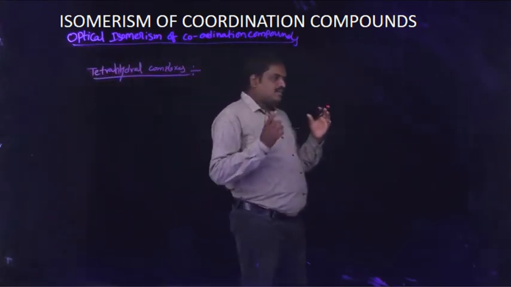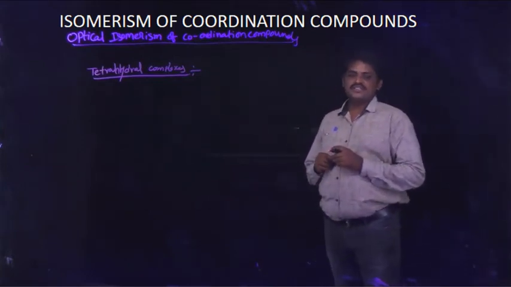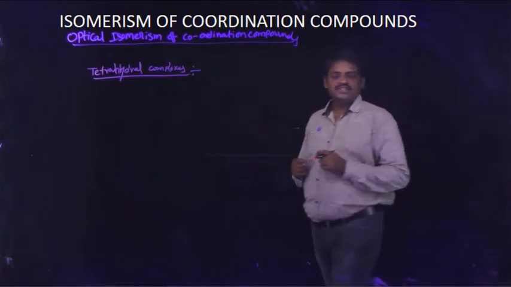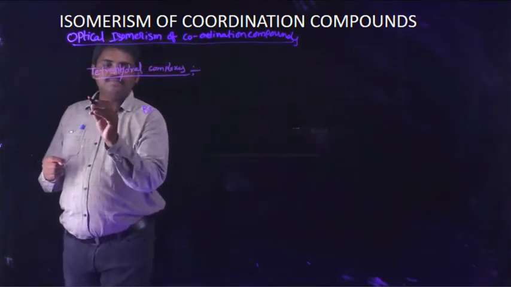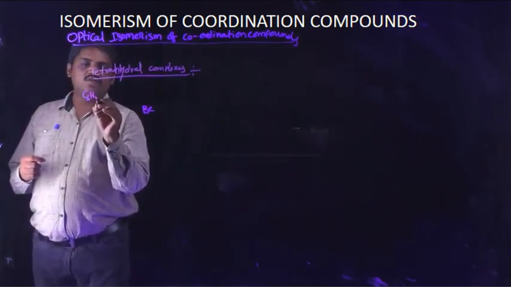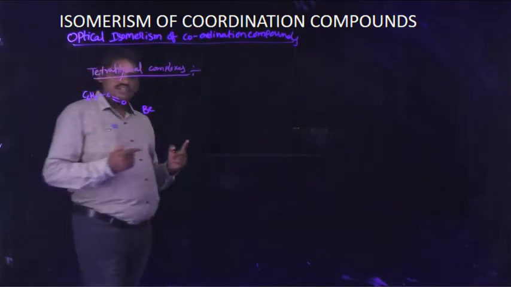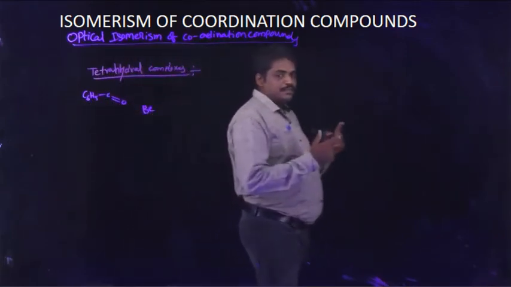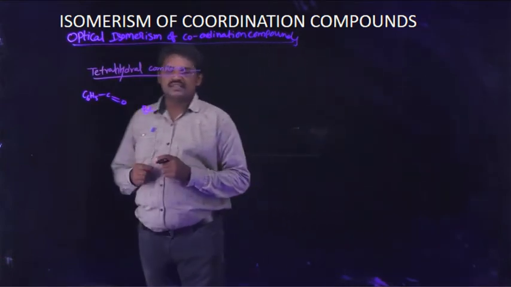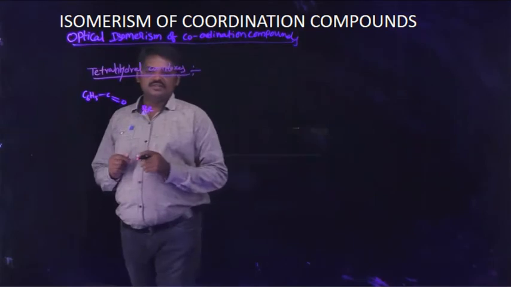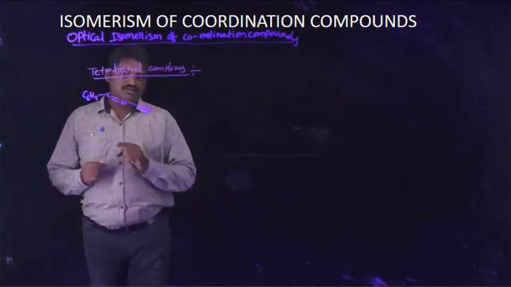What is the meaning of tetrahedral complexes? Tetrahedral complexes means any coordination compound containing four ligands.